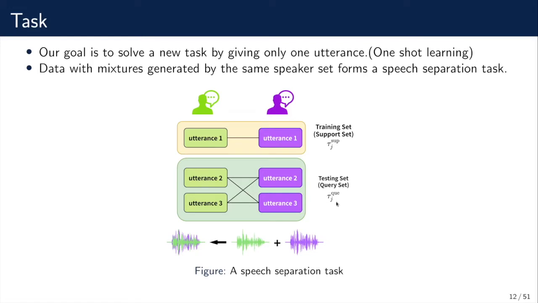After seeing the data in the support set, the model should perform well on the query set. So here we have one mixture utterance in the support set from the meta-testing task. Because there is only one example here, we call it one-shot learning. The goal is, given this one example, to separate the other mixtures that come from the same set of speakers.